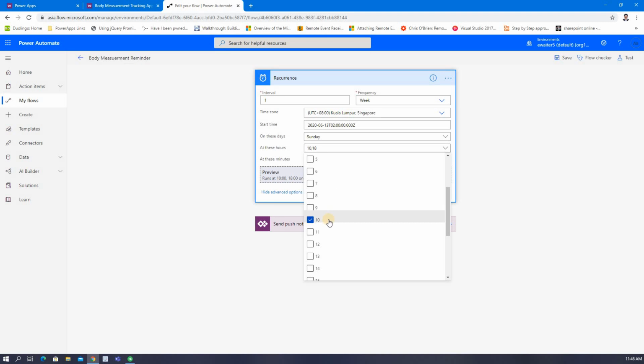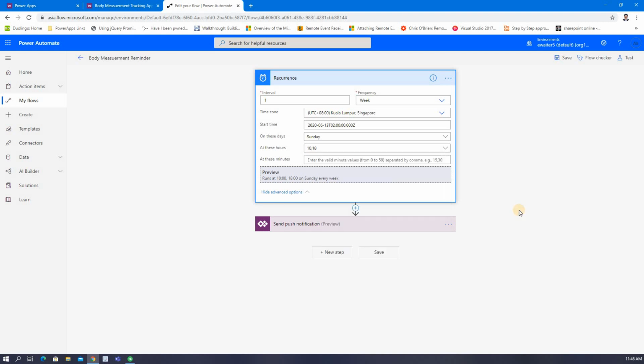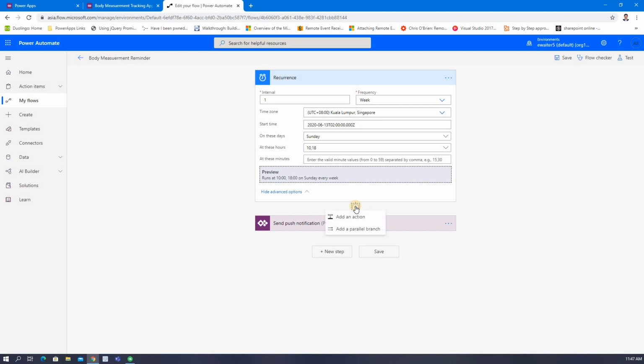What I put here is morning 10 o'clock, it will give one notification, and evening 18:00, it will give one notification. Instead of that, you can do another thing. You can add another action that searches whether any record was submitted on that particular day. If no record was submitted, then only it will give you the push notification. Otherwise, it will skip, so people will not get unnecessary notifications. That is one of the things.